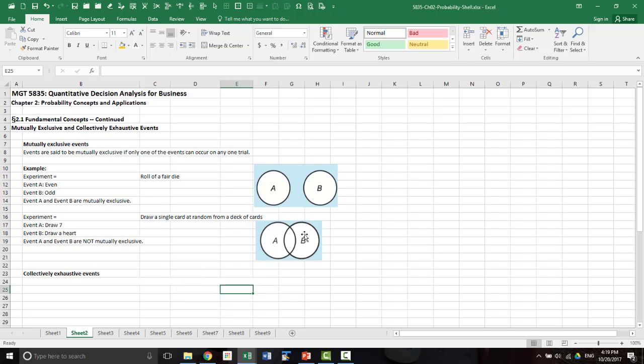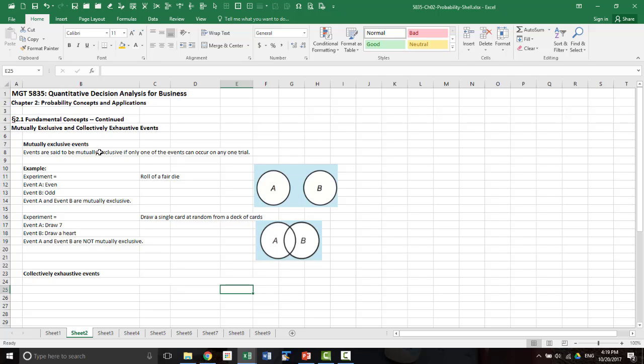So it's like this. You have A, which is 7, and there are 4 sevens, and this is heart. Now this area that intersects, that's our 7 of hearts. So B is all hearts, A is all sevens. Now that is A and B, which is 7 of hearts.